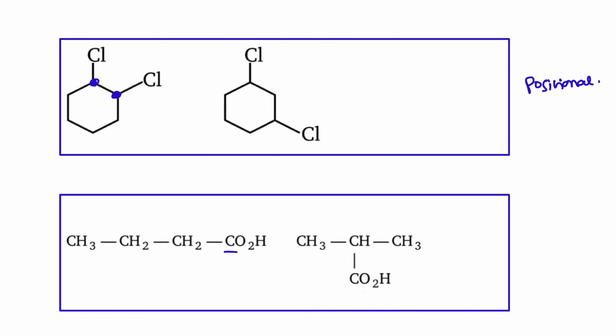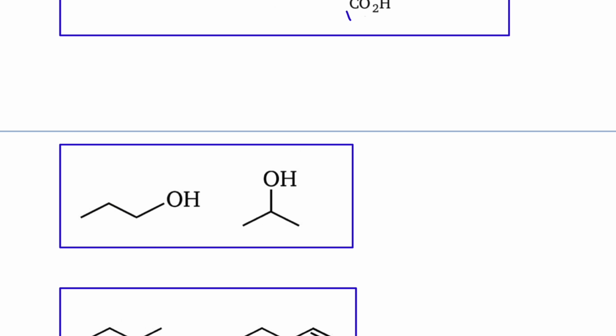And in the next example, 1, 2, 3, 4 carbons, 1, 2, 3, 4 carbons, 4 carbons and 2 oxygens, and both of them are having the same functional group, that is COOH. Most importantly, most of the students give the answer like positional isomers, but actually they are not positional isomers, because you see this is the longest chain and here this is the longest chain. So they are chain isomers, they are not positional isomers, they are chain isomers.